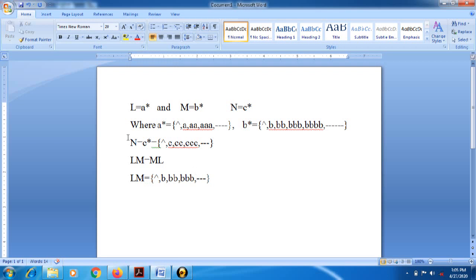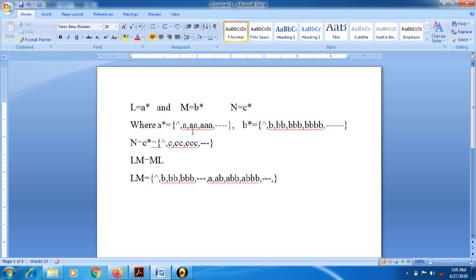We have to follow the sequence. First A will occur, then B will occur. Then we start with A with null. It generates simply A. Then this A with this B, it generates AB, then ABB, then A triple B, and so on.